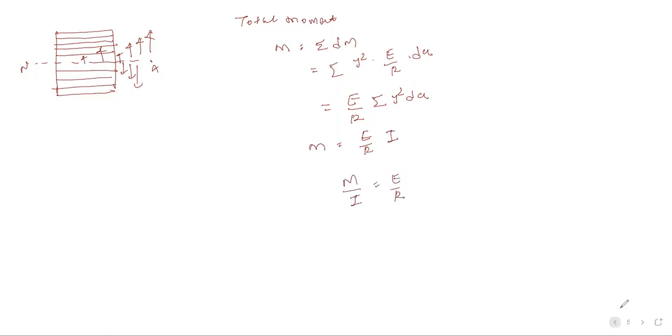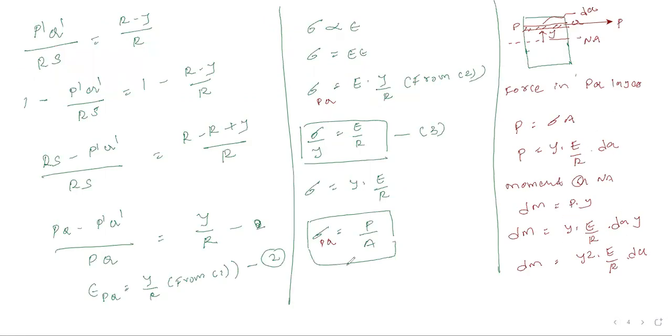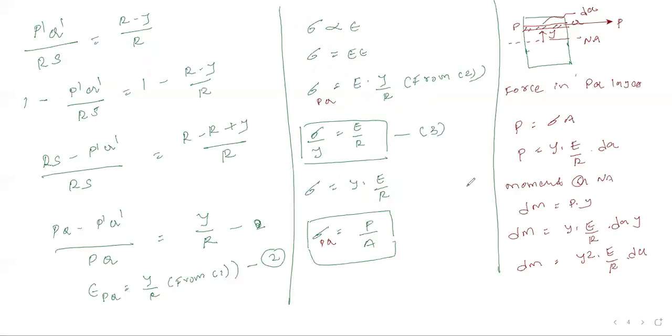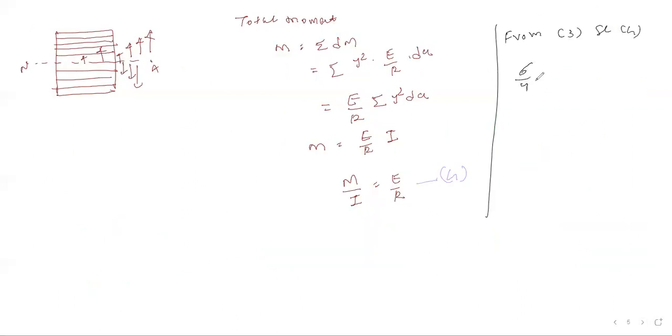This is your another equation. This is your equation number 3, and this is equation number 4. Compare equation number 3 and 4. Sigma by y equals E divided by R, and that equals M by I. This equation is known as the flexure equation, also known as the bending equation.